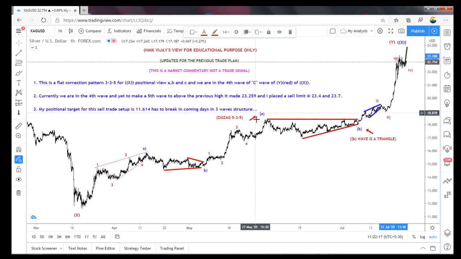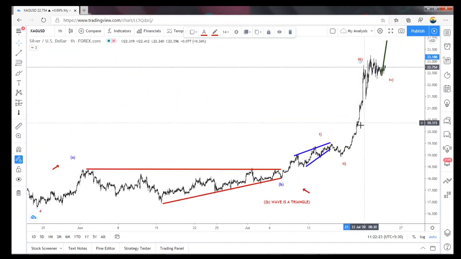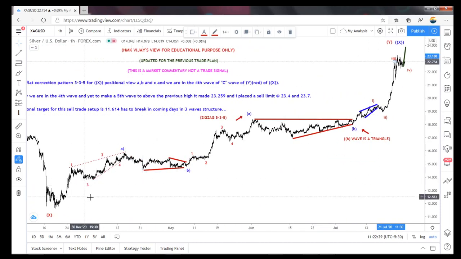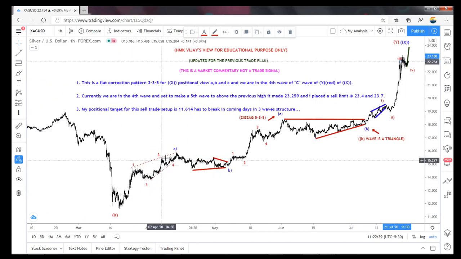See, if we make it as a W, X, I will make it as an A, B, C as a 1, 2 like that. So both are valid. But this is a simple one. This is a regular flat correction. A, B, C. And here also, B, C is a zigzag pattern.